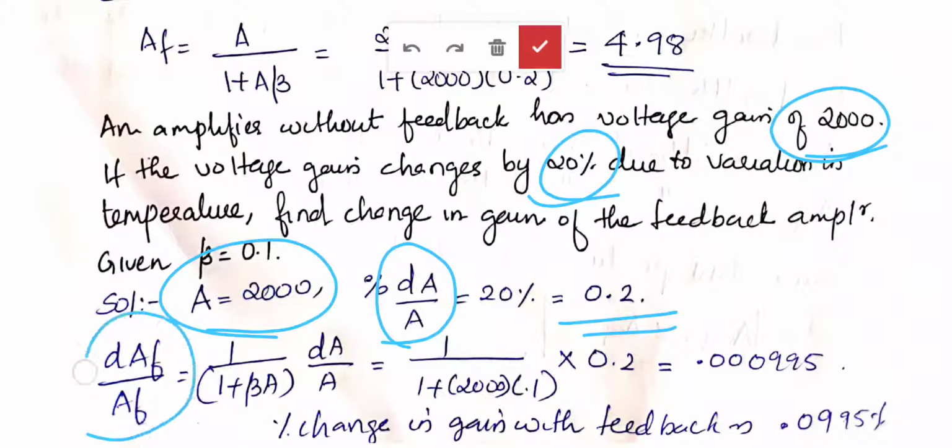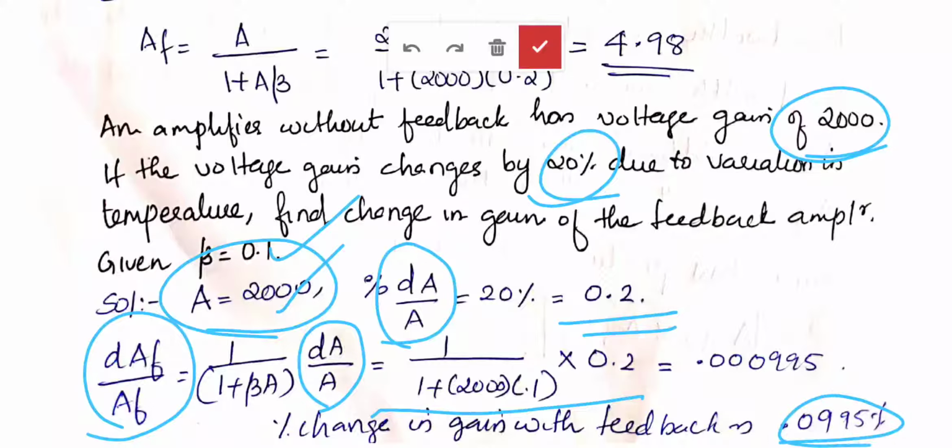So dAF by AF is equal to 1 plus A beta into dA by A. dA by A is given as 0.2, A is 2000, beta is 0.1. Substituting all the values, we get 0.000995. In percentage, the percentage change in gain with feedback is 0.0995%.